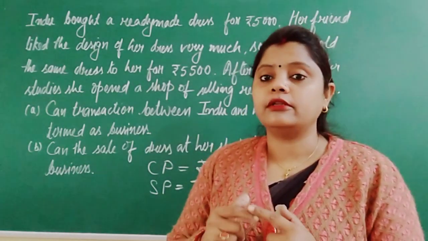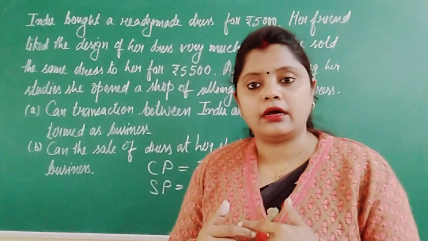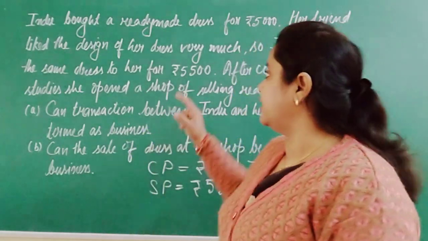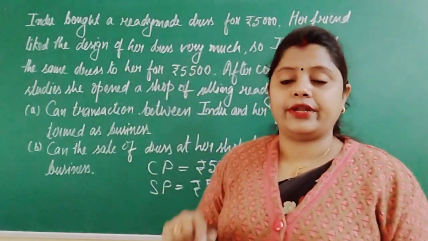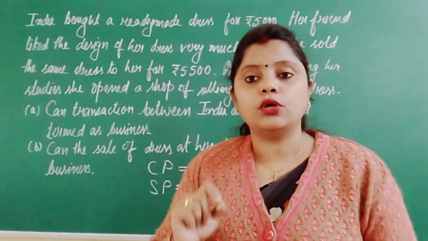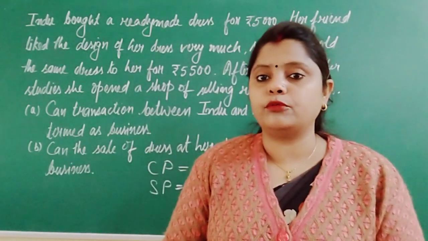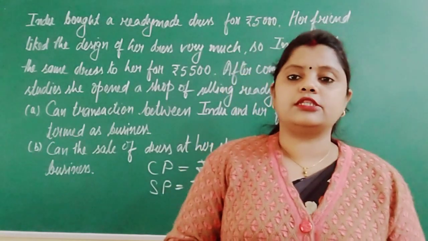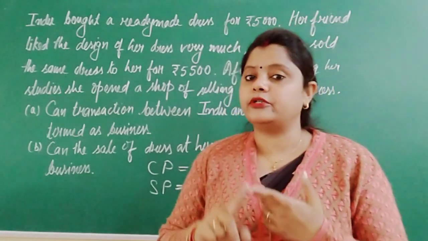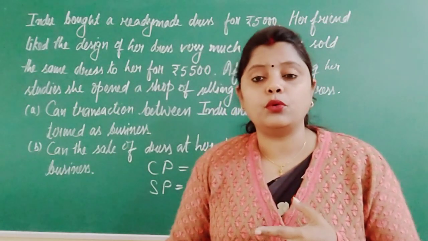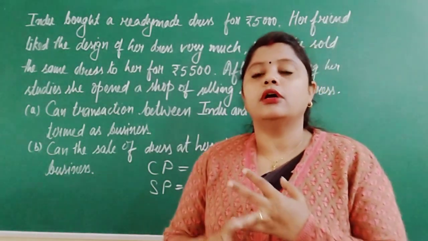After purchasing it, we can't consume it ourselves. We have to sell it. So here also you can see Indu has sold the dress to her friend at a profit of rupees 500. So profit earning is also one of the motive. So most of the characteristics are present in this situation. Here purchasing of the goods is going on, the goods is being sold, profit is made.